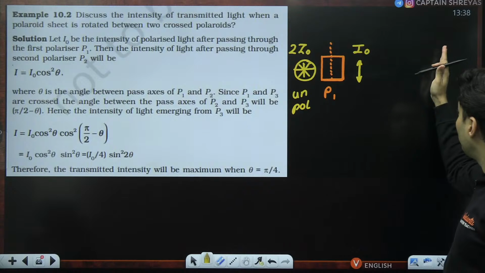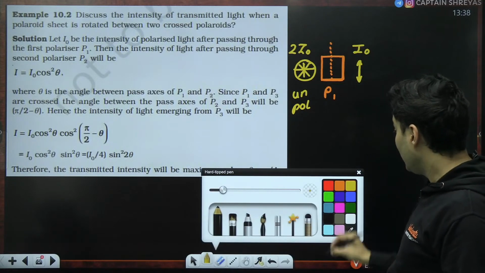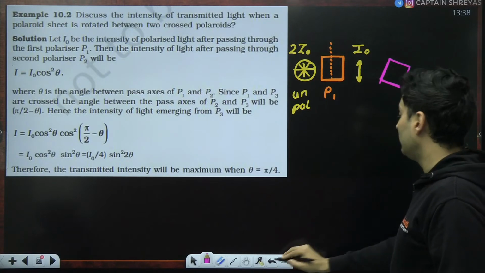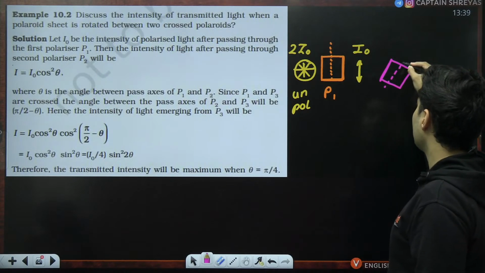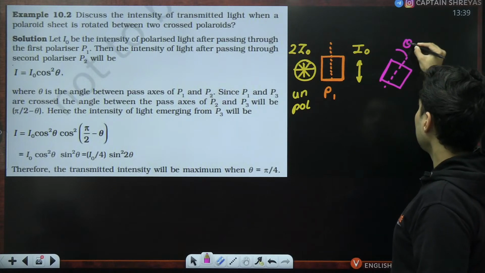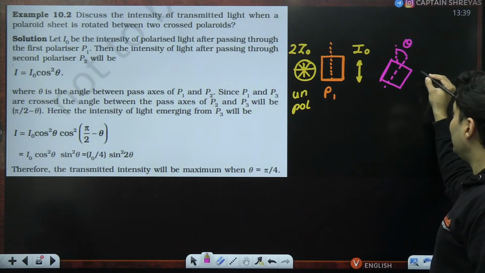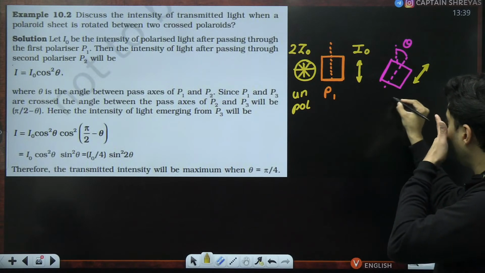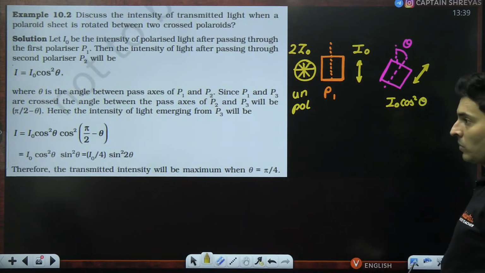Now, before that second Polaroid, there is one more Polaroid. And this particular Polaroid, I am allowed to change the angle. I am allowed to change the angle like this, theta. So what will happen to the light which will come out of this? The light which will come out of this will have an intensity of I0 cos square theta.